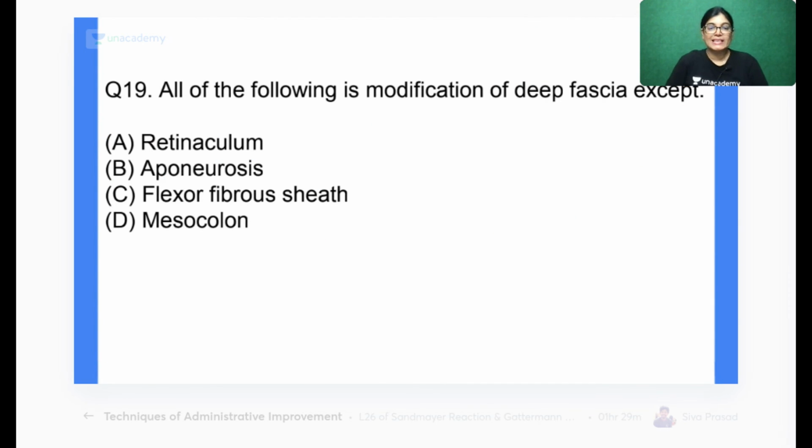All of the following is a modification of deep fascia except: retinaculum, aponeurosis, flexure fibrous sheath, or mesocolon. Which of the options is not a modification of deep fascia? Question number 19, four options are there. Mark the correct answer.